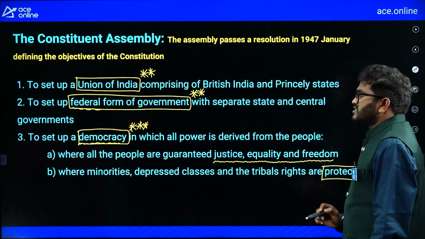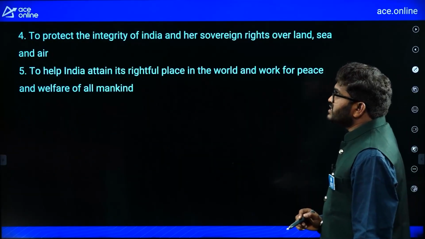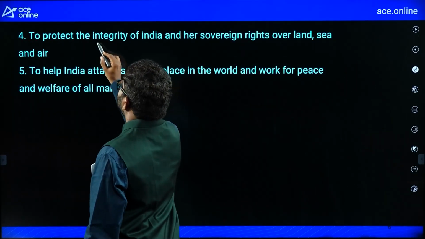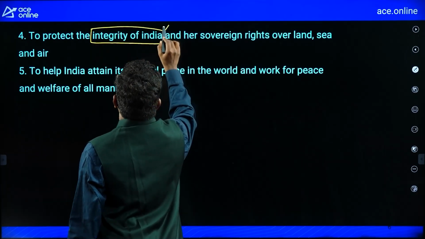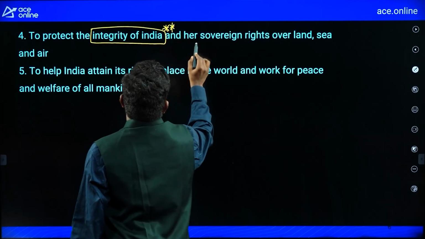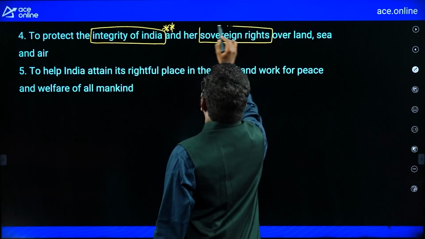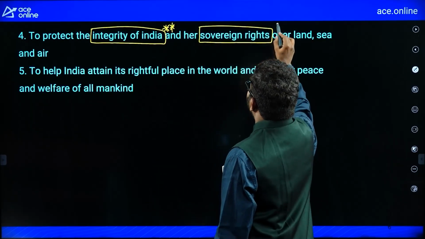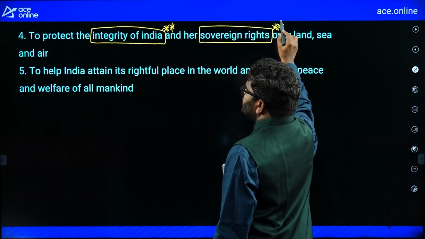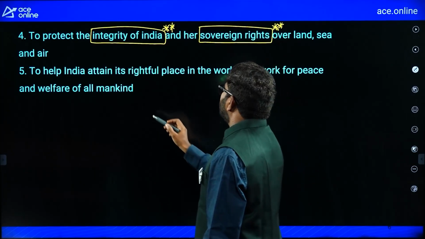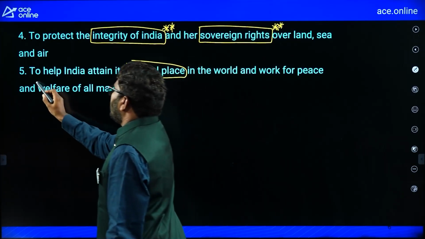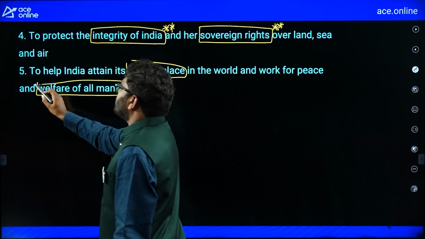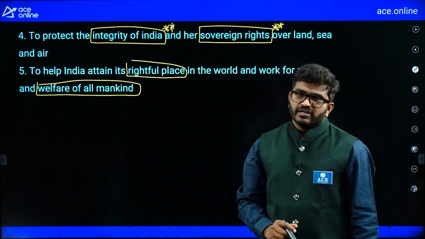Protect the integrity of India and our sovereign rights over land, air and water. Help India attain its rightful place and work for peace and welfare of all mankind. So these are the points you should remember for your exam.